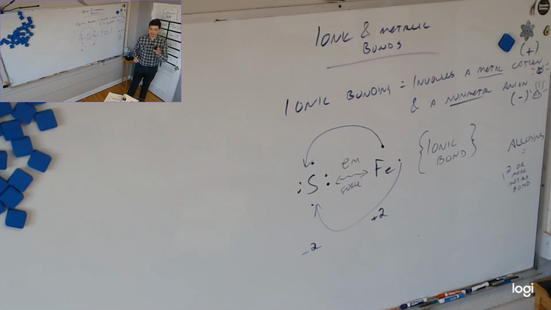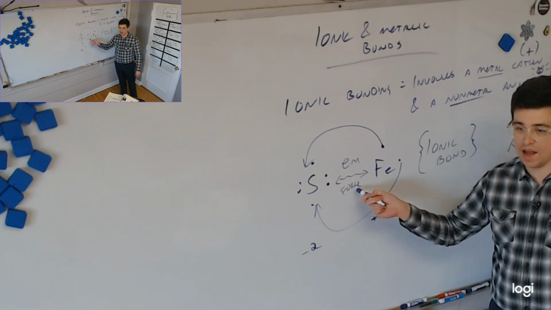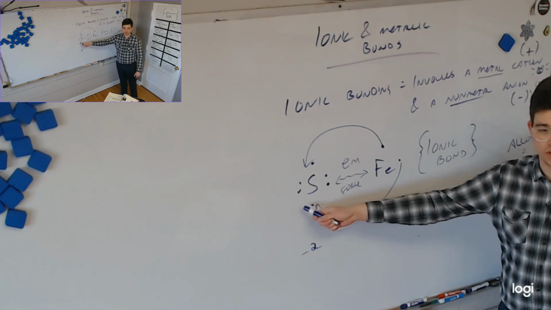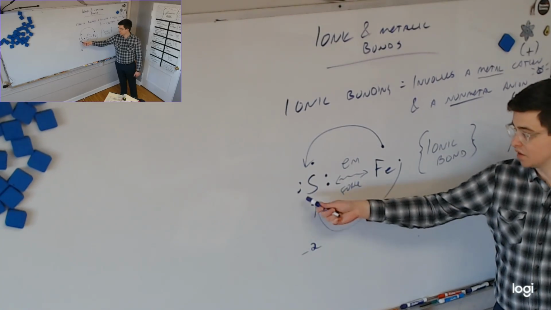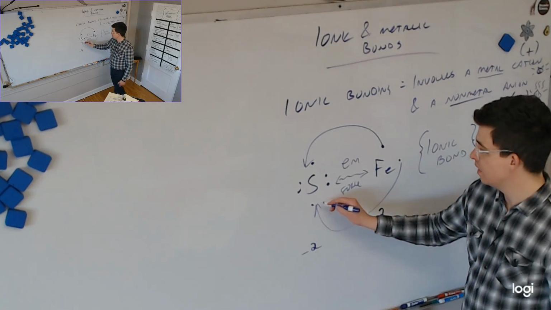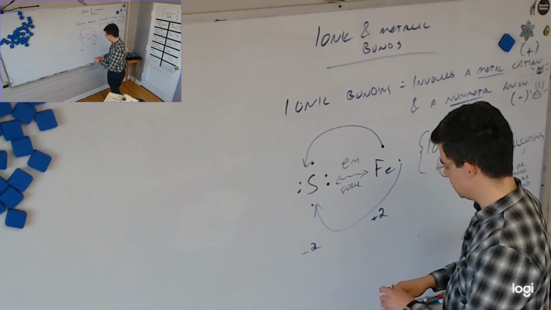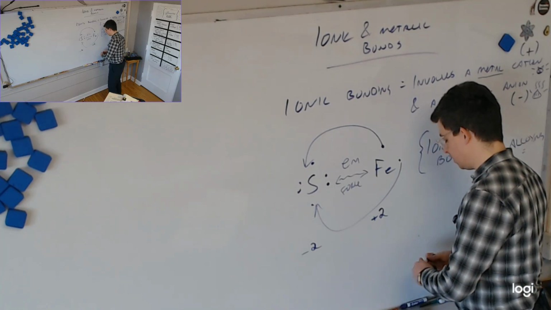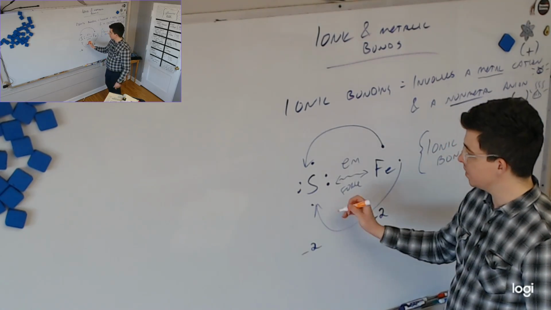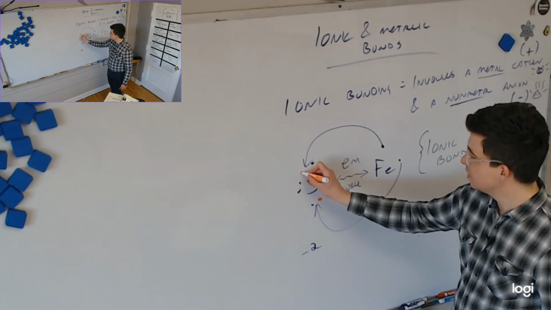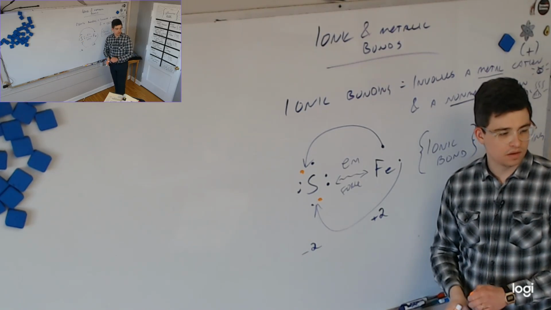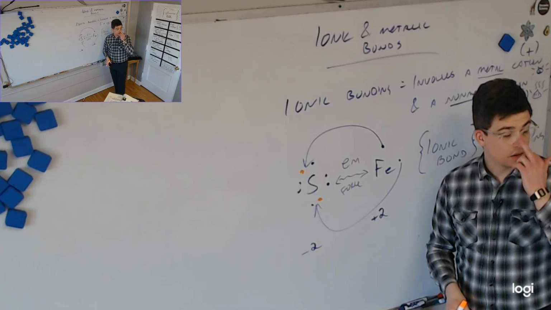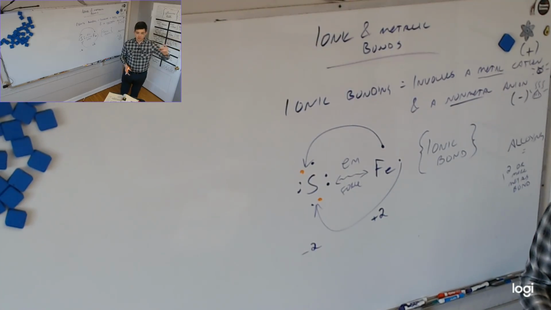Just to be clear, they did not share. The iron gave 2 electrons to the sulfur, which received 2 electrons. Now the sulfur would have how many altogether? I'm going to do these in a different color. How many does the sulfur have altogether now? No, it had 6 before. How many does it have now? Now it has 8. What does that match now? Yeah, it has the same as argon, which means it has satisfied its octet rule.